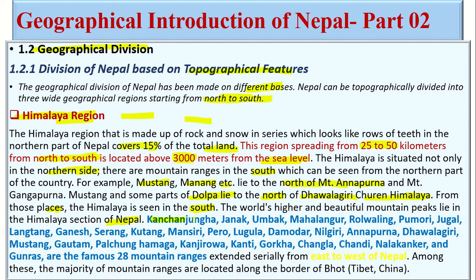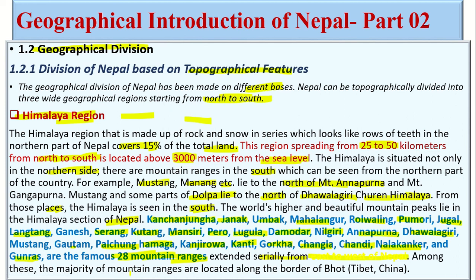These are a few names: Kanchenjunga, Janak, Umbak, Mahalangur, Rolwaling, Pumori, Jugal, Langtang, Ganesh, Serang, Kutang, Manaslu, Peru, Lugumla, Damodar, Nilgiri, Annapurna, Dhaulagiri, Mustang, Gautam, Palchung, Hamaga, Kanjiroba, Kanti, Gorkha, Changla, Chandi, Nalakankar, and Gunras are the famous 28 mountain ranges extending serially from east to west.